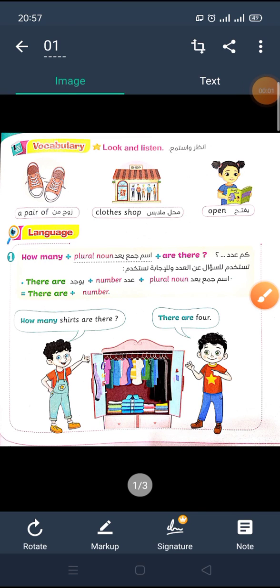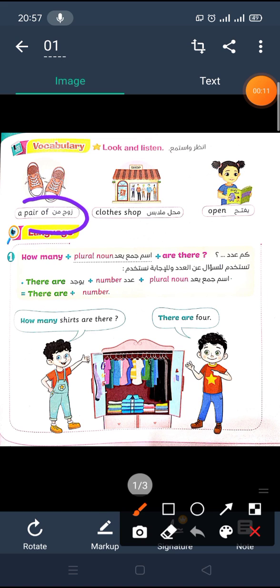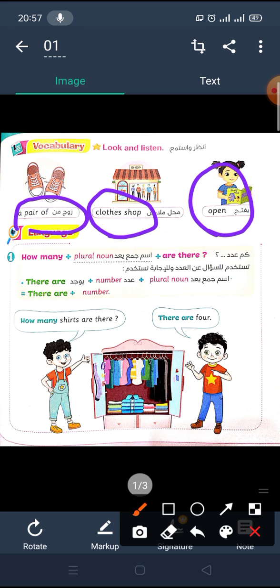Now we're going to talk about lesson 2 of unit 3. Our vocabulary are a pair of, clothes shop. When we buy any clothes, we buy it from a clothes shop. Open your book.